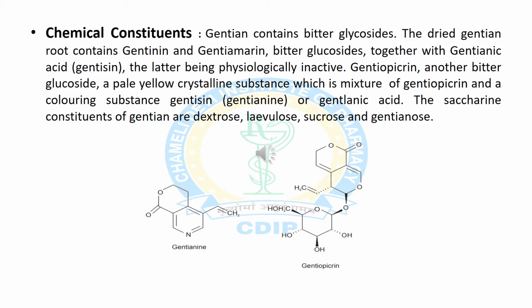Now we will discuss chemical constituents which are present in Gentiana root. It contains glycosides like gentianine, gentiamarine, and glucosides like gentianic acid, and other active constituents like gentiopicrine.